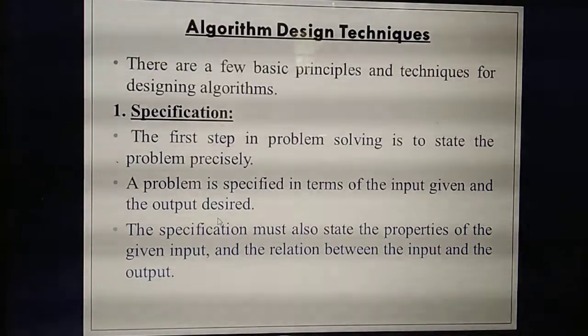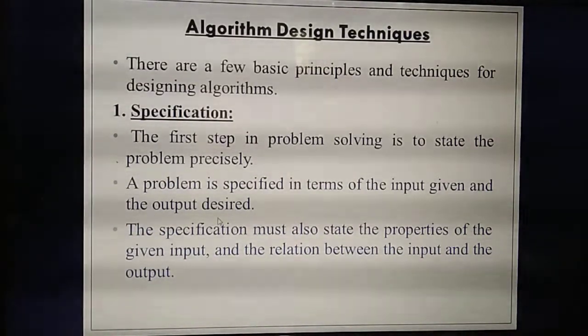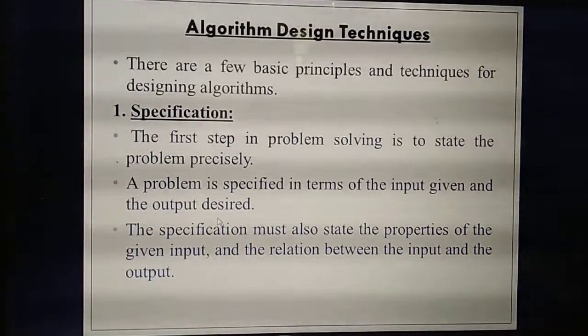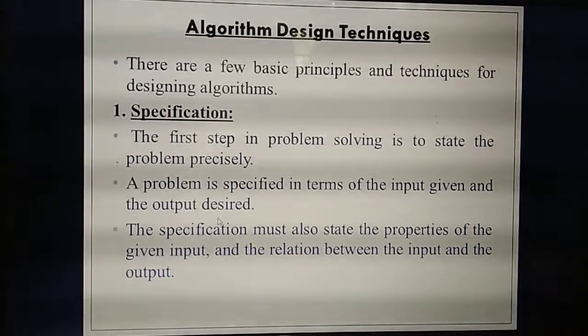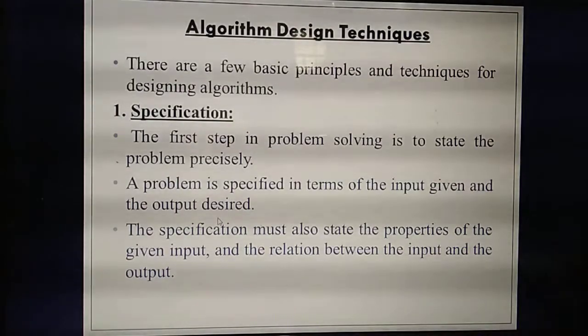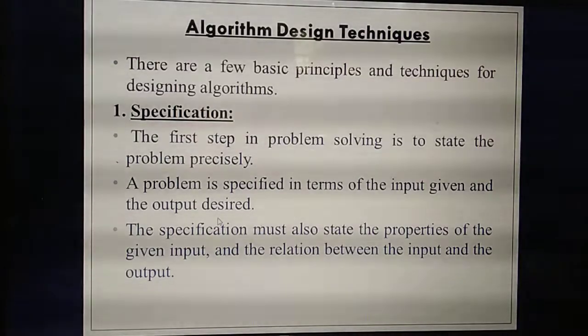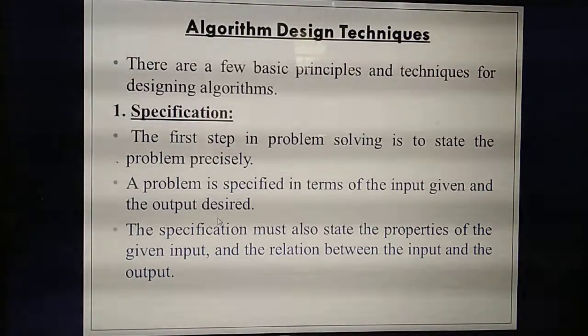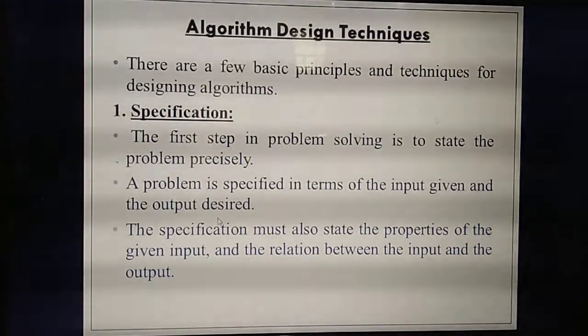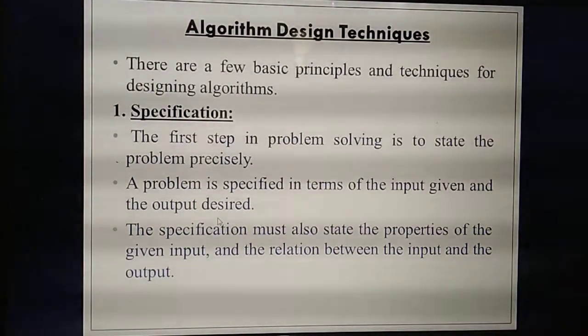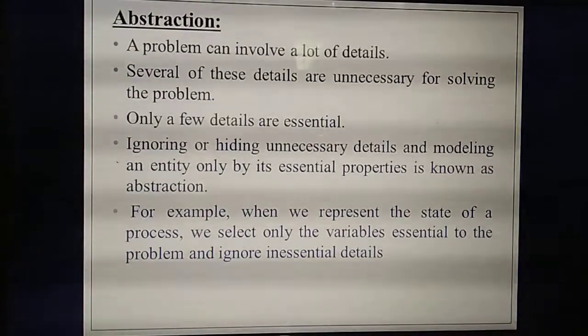So in specification, what are the things you need to study? Three points. First, you need to define the problem in a very short manner. Second, write what inputs are given, and based on that you will get the proper output. Third, you should specify the state or properties of each input. Then you define the relation between input and output. Understand? Next thing is abstraction.